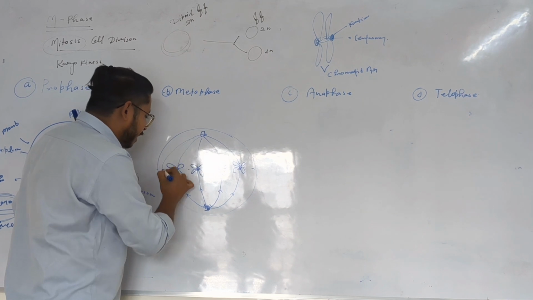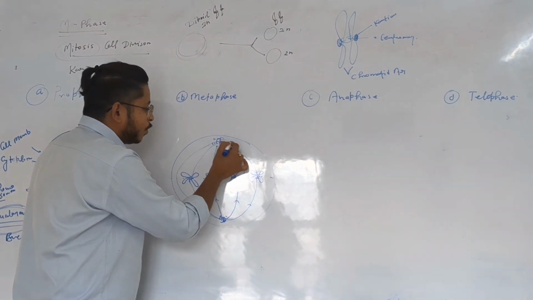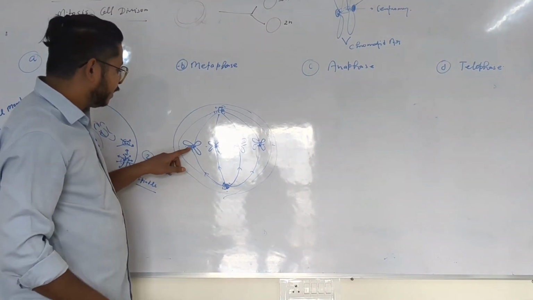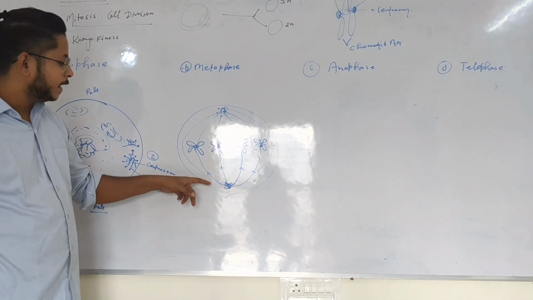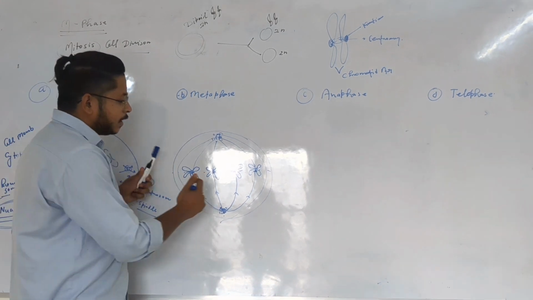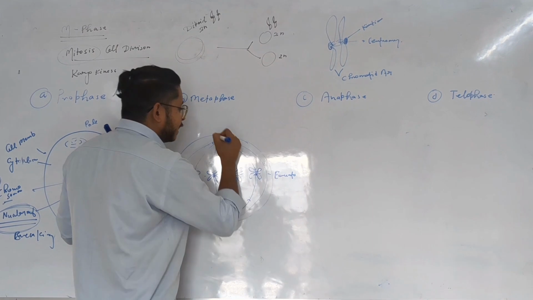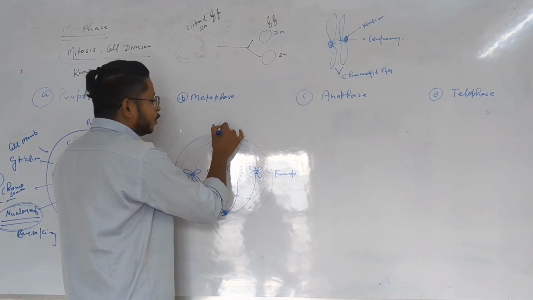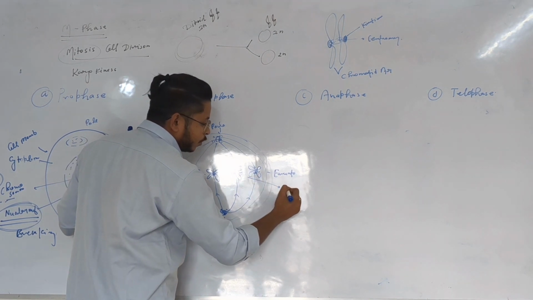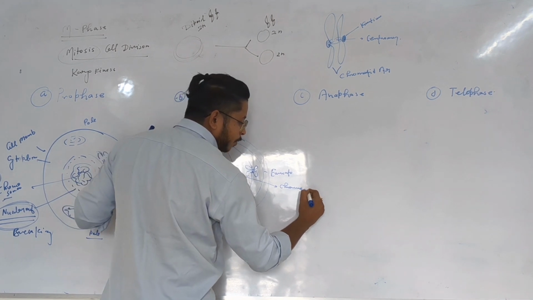Along with that, some fibers are also present that move from one pole to another pole, and that is the continuous fiber. Continuous fiber never attaches with chromosomes. So all the kinetochores of the chromosomes get attached with the spindle fibers that come from the centrosomes. Here, this location is the equator of the cell. Toward the poles, centrosomes are present, and at the equator, chromosomes are present. This is the chromosome plate.